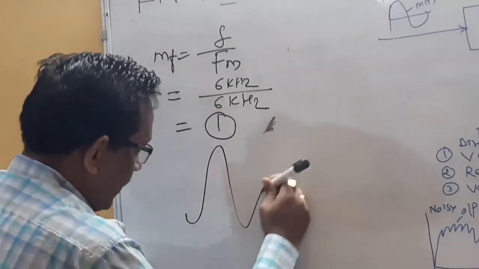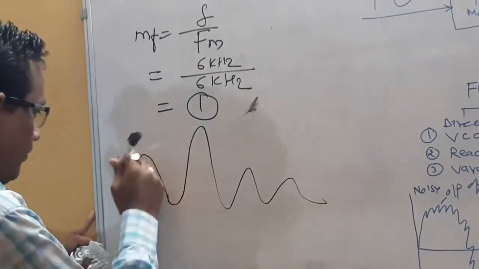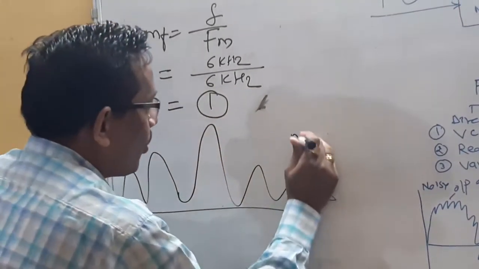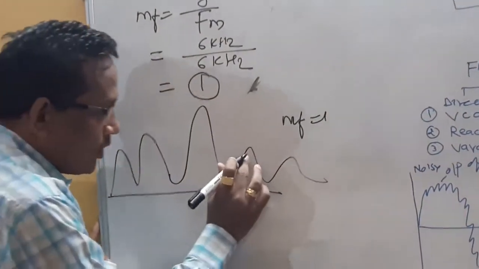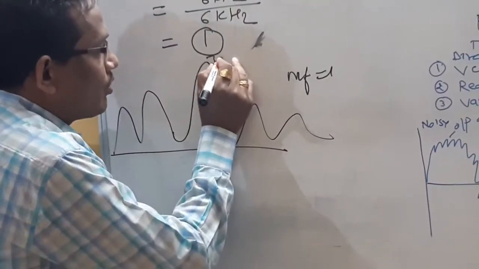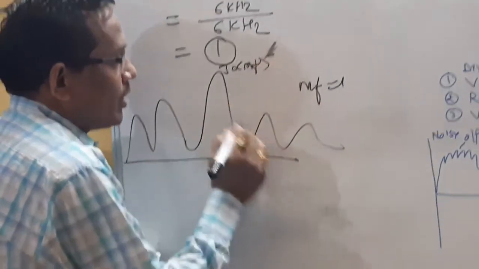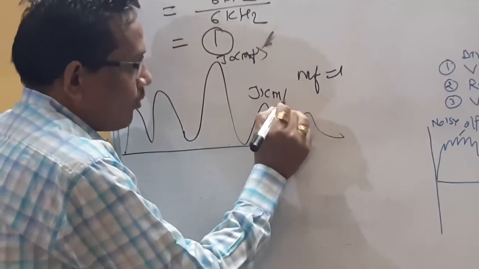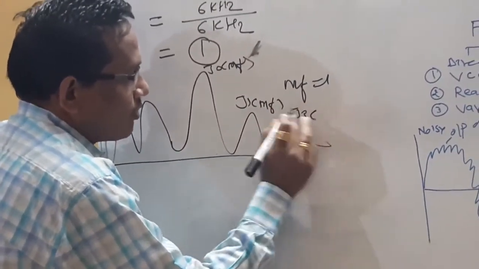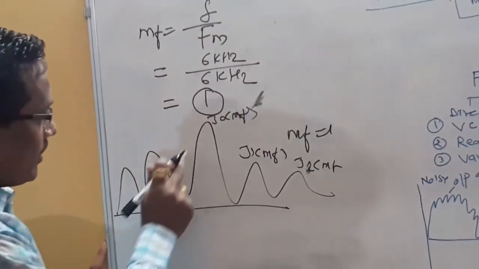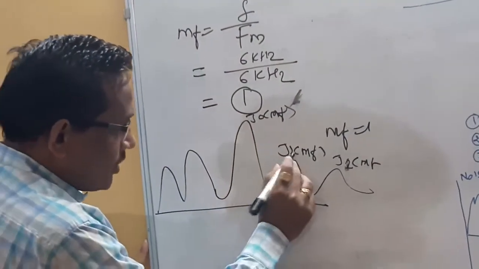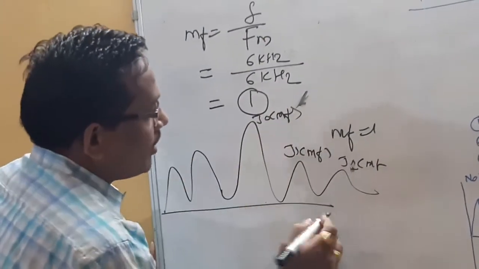My spectrum will be like this. This is the spectrum for modulation index equal to 1. This is the carrier, this is J1, this is J2: J0 multiplied by modulation index, J1 multiplied by modulation index, J2 multiplied by modulation index. In this case, this is the carrier, this is significant sideband J1, this is significant sideband J2.